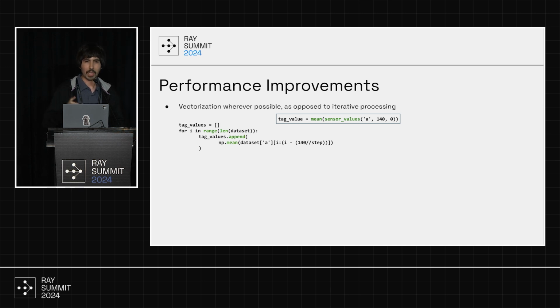And then in our live stream pipeline, where we're just ingesting raw data in real time, we're pretty much always computing just one timestamp of tag data because we're just receiving that data 24/7. So when we first designed our data processing jobs, we just took our existing live stream logic and put it into a for loop and iterated over the entire data set.